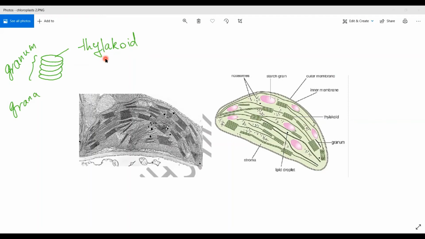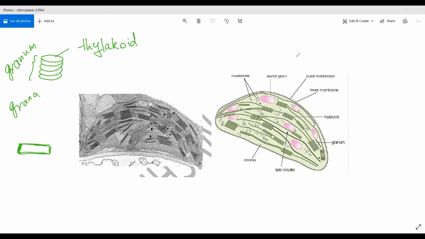Each disc is called a thylakoid. They are membranous discs. It means that if I cut one of them, I'm going to see that it looks like this: just a membrane, and inside this membrane, chlorophyll is found.